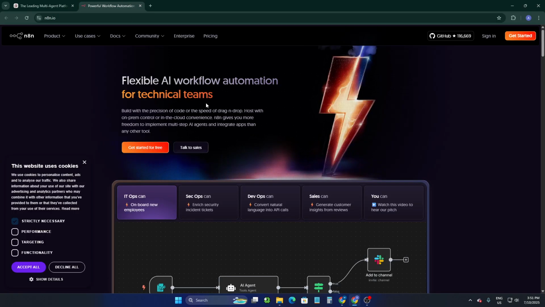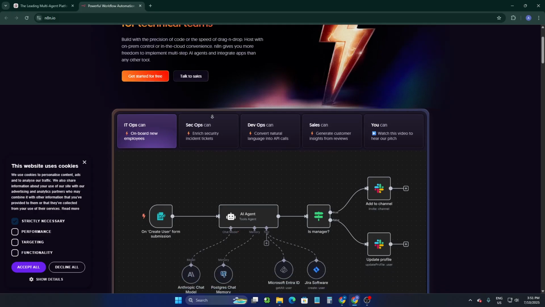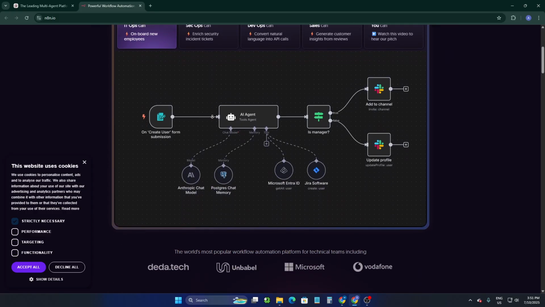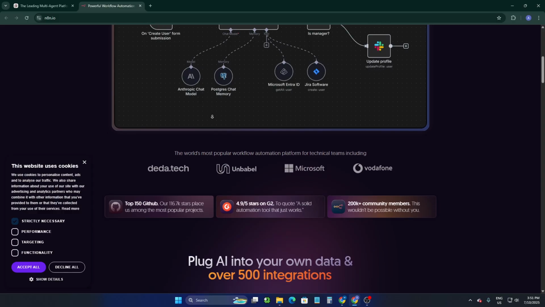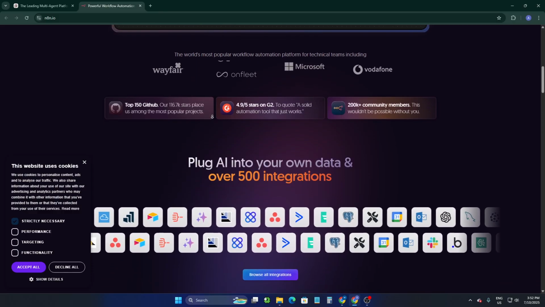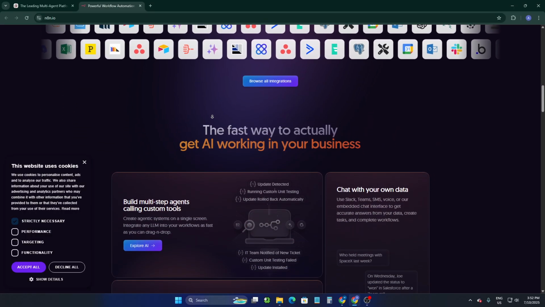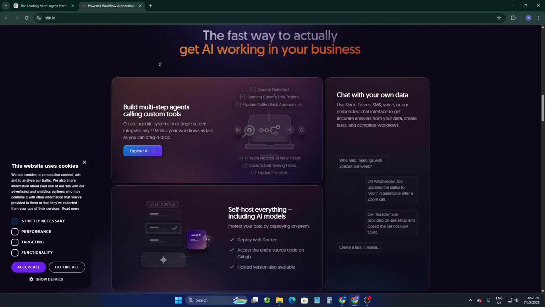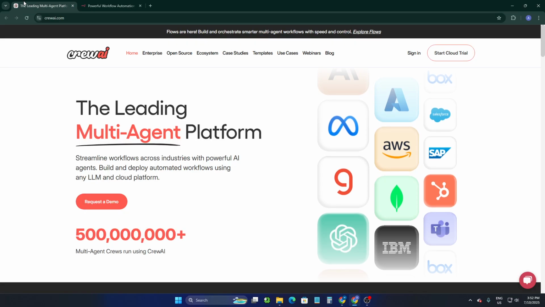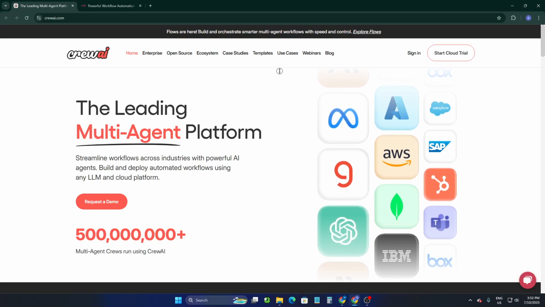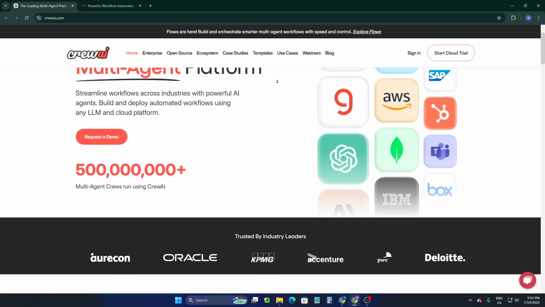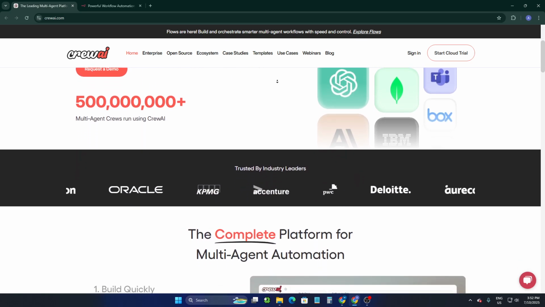On the other side, N8N supports over 350 native integrations, from CRMs and cloud storage to databases and custom APIs. You can self-host or use n8n.cloud. So, best use cases: choose Crew AI if your goal is to build AI agent workflows like an AI-powered